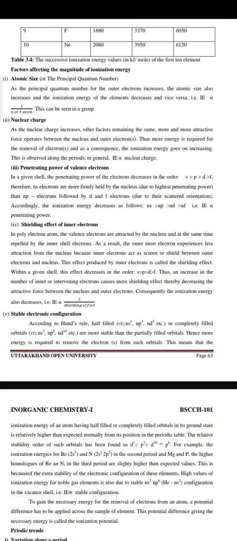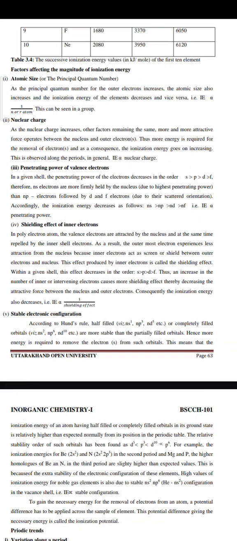Next is factors affecting the magnitude of ionization energy. First is atomic size. As the principal quantum number for the outer electrons increases, the atomic size also increases and the ionization energy of the element decreases and vice versa. That is, ionization energy is inversely proportional to atomic size.